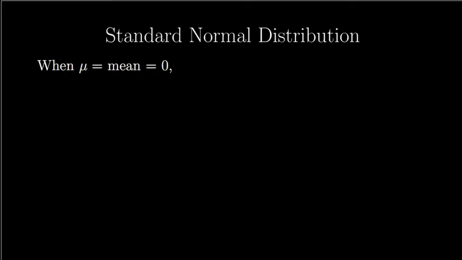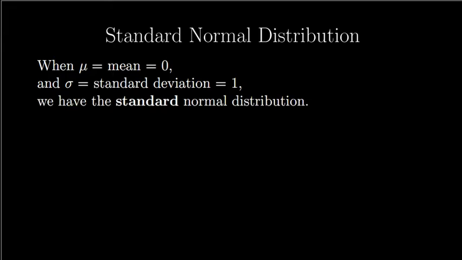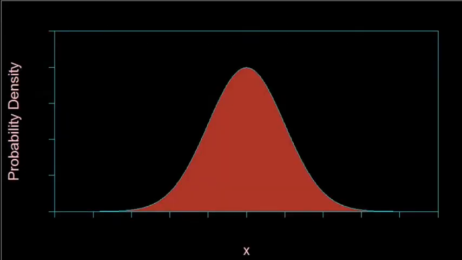That's where the mean value is equal to 0 and the standard deviation is equal to 1. The mean value is usually written as the Greek letter mu, the standard deviation as the Greek letter sigma. When these conditions are met, we have the standard normal distribution, and it follows this simple equation. If we make a graph, well, we've seen this shape before. What makes it standard is that the mean value, this central point, the balance point, is equal to 0. And this standard deviation, which is related to the width of the distribution, is equal to 1.